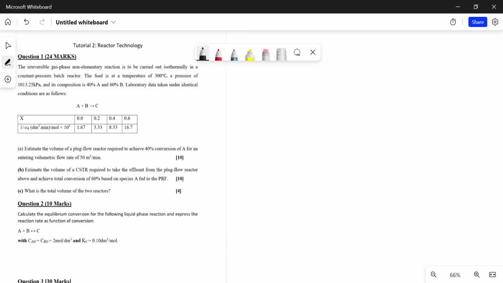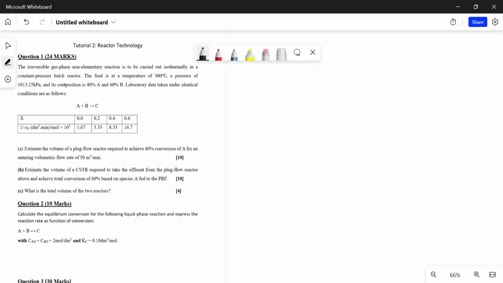As you can see, let's do question 1. The irreversible gas phase non-elementary reaction is to be carried out isothermally, that means at constant temperature, in a constant pressure batch reactor. So it's constant temperature and pressure. The feed is at a temperature of 300 degrees Celsius and a pressure of 101,325 kilopascals. Okay, there's a correction there.